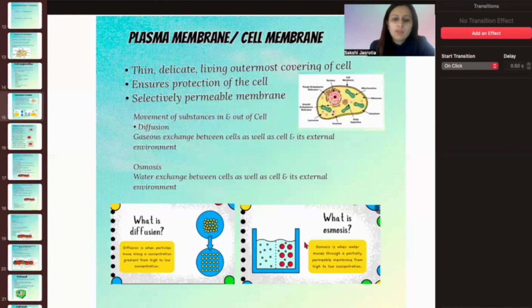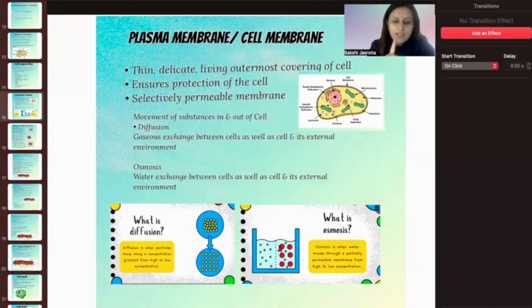Now, the other process is osmosis. Osmosis is for the water exchange that happens within the cell with its external environment, right? For this water exchange, there has to be a semi-permeable membrane. Water doesn't just go from one room to another like that because of high and low concentration. So what daily example can we give? We can give the example of raisins.